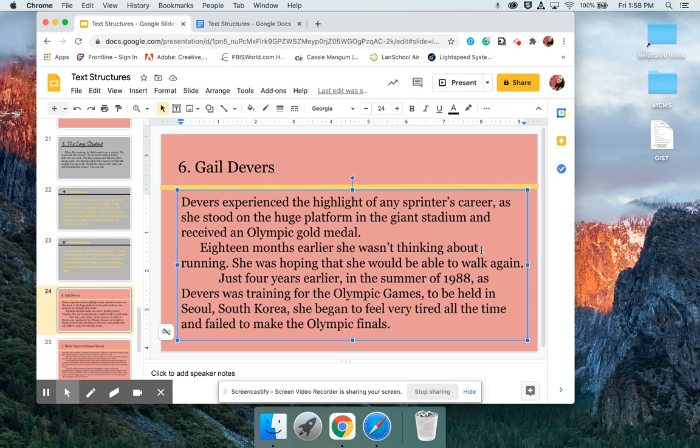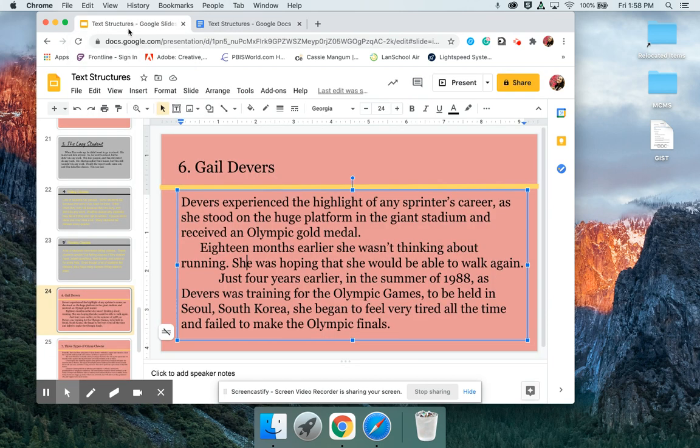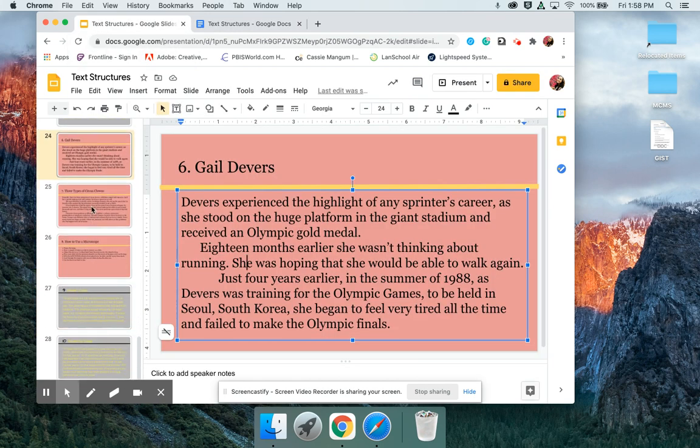18 months earlier, she wasn't thinking about running. She was hoping that she would be able to walk again. Just 4 years earlier, in the summer of 1988, as Devers was training for the Olympic Games to be held in Seoul, South Korea, she began to feel very tired all the time and failed to make the Olympic finals. So on number 6, tell me what the text structure is. Tell me how you know. And pause our video.